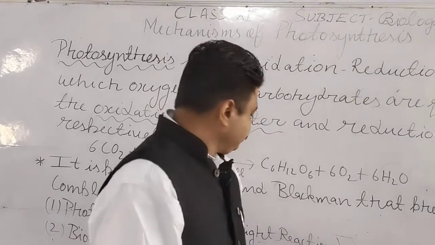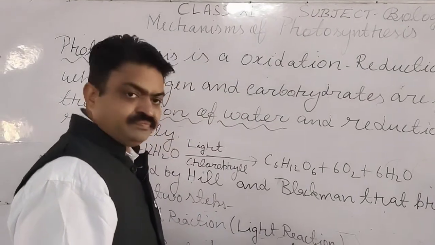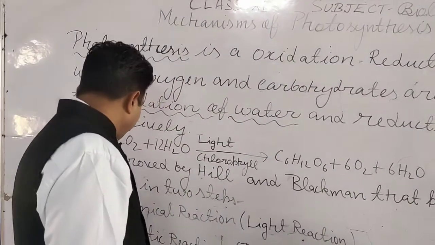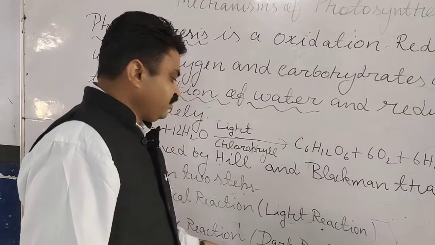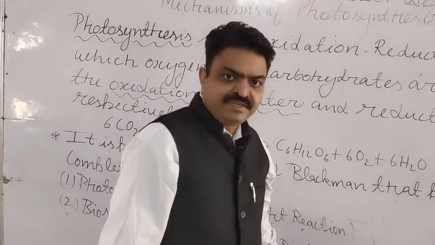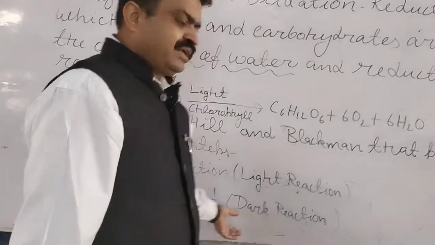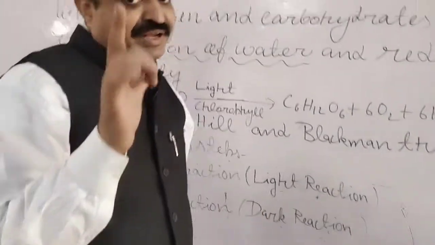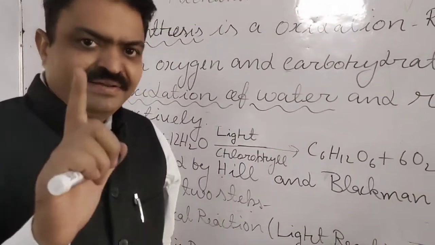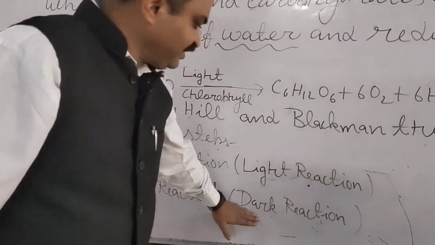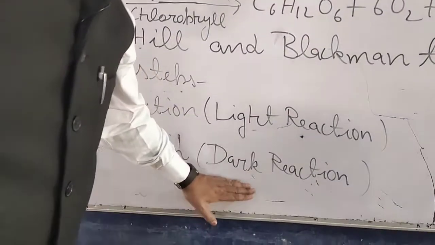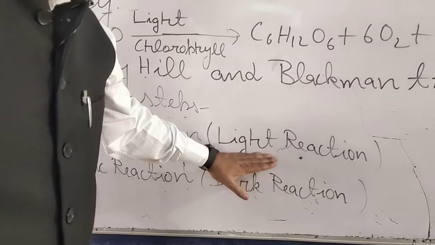Hill gave the light reaction, and the biosynthetic reaction, or the dark reaction, was given by Blackman. So with the help of the name Blackman, you can learn the dark reaction. Blackman gave the dark reaction, Hill gave the light reaction.